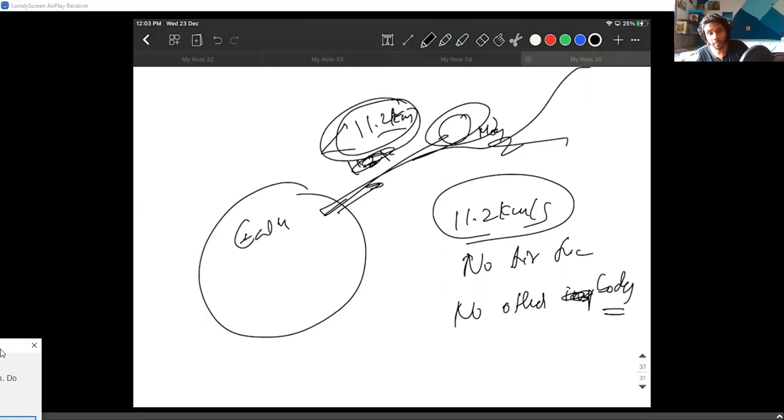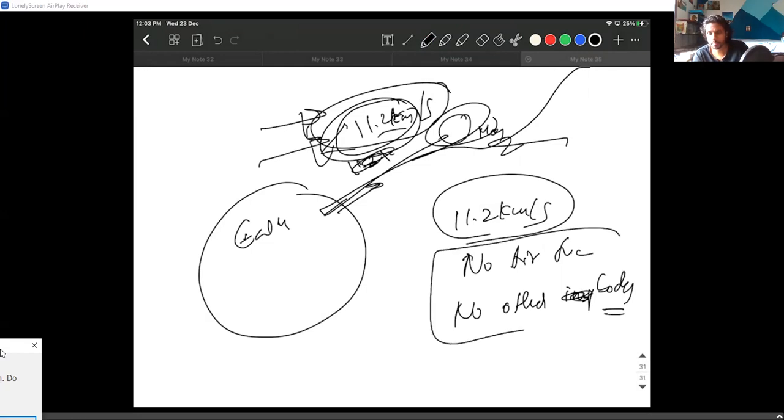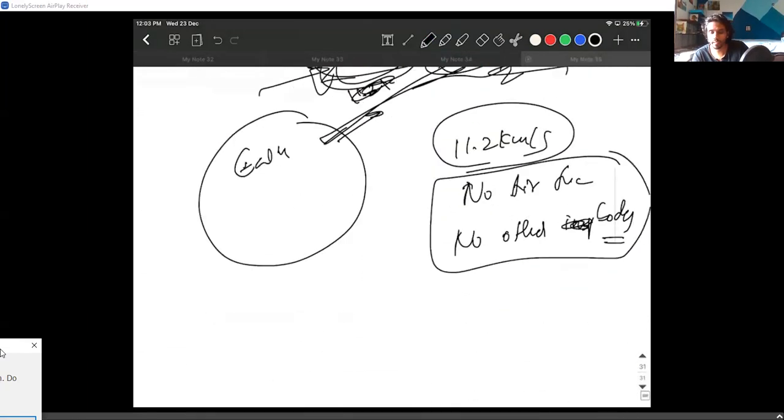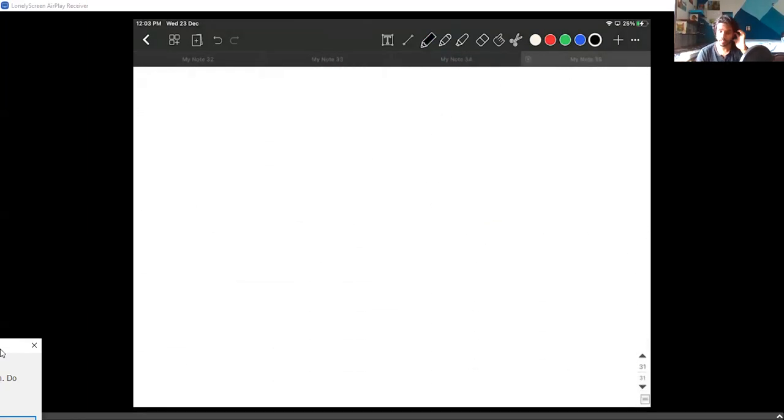So the value that you've been learning your whole life is kind of silly. 11.2 kilometers per second is nothing. You don't really lose it anywhere in real life. This is just the number you get when you take these kinds of assumptions and calculate it. That's all. How do we do it? Let's do it. We can find a way to find this value for sure.